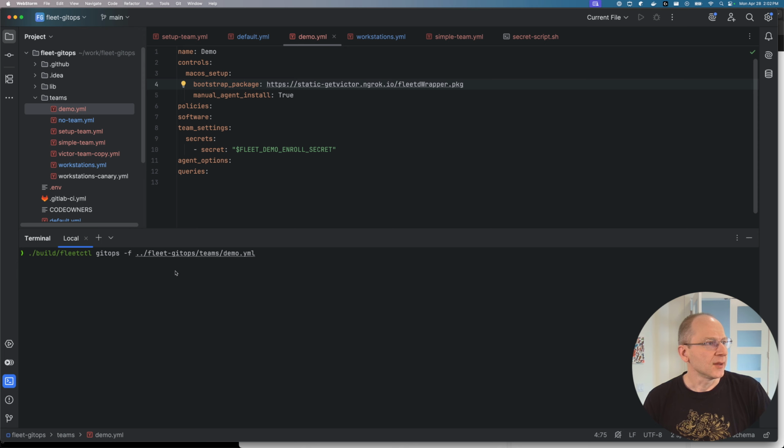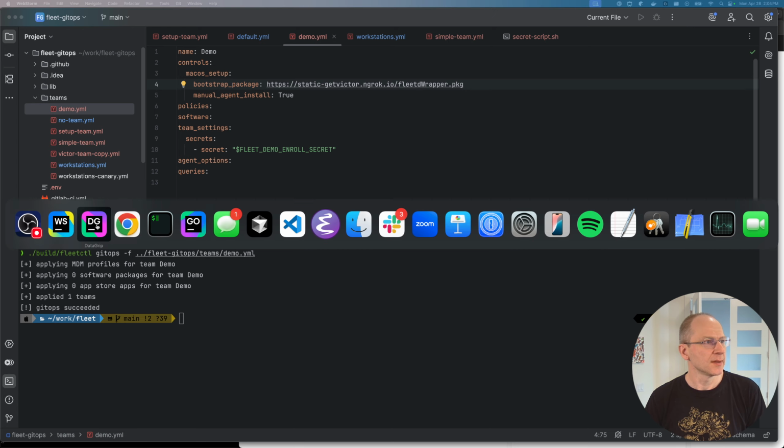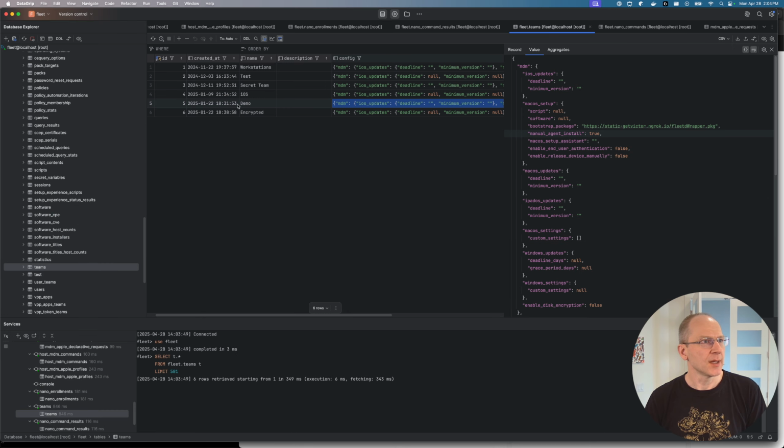And it takes a little while because it is downloading the Bootstrap package from this URL. I'll pause until it's finished. Okay, it is finished. I can manually verify by going to the UI or going to the database, the teams table, and looking at the config there, and I see manual agent install is set to true over there.